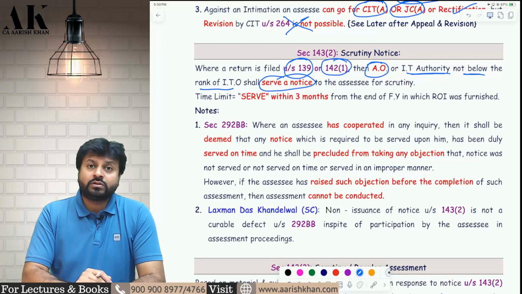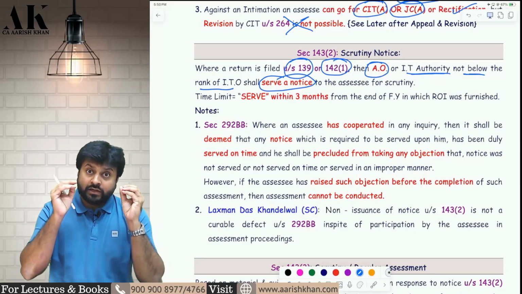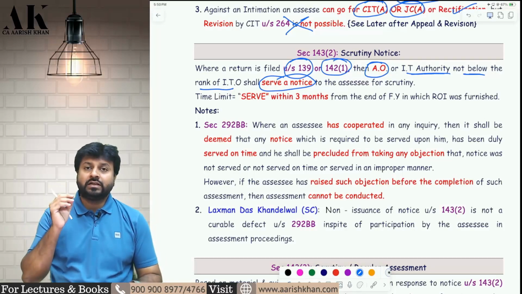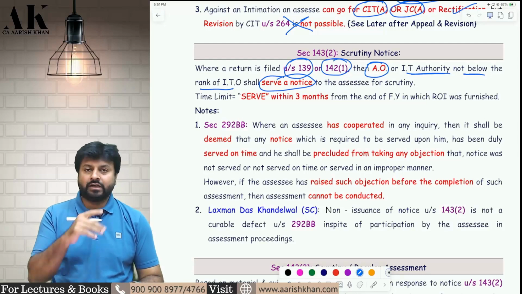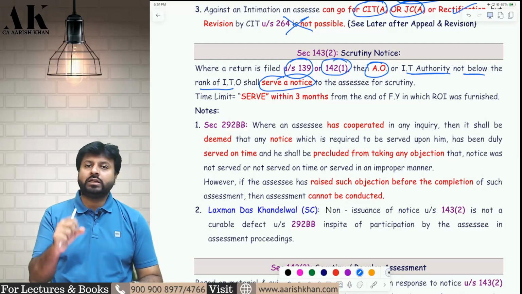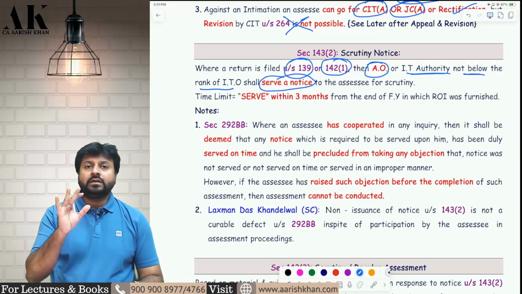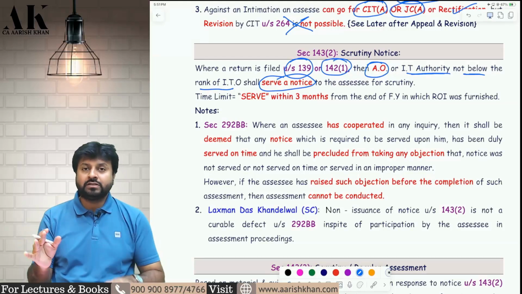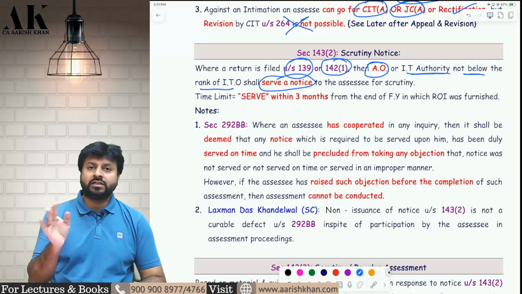Now, what is the time limit to serve this scrutiny notice? Listen carefully. The time limit is the most important point in this particular section. The scrutiny notice has to be served. Served means the assessee should receive the scrutiny notice within the given time. The AO should serve the scrutiny notice to the assessee within 3 months from the end of the financial year in which the return is furnished.